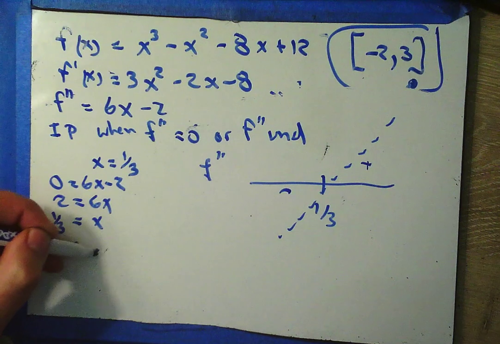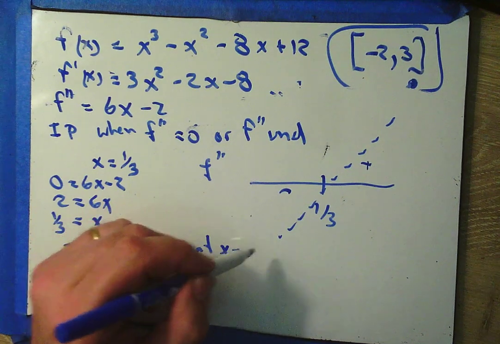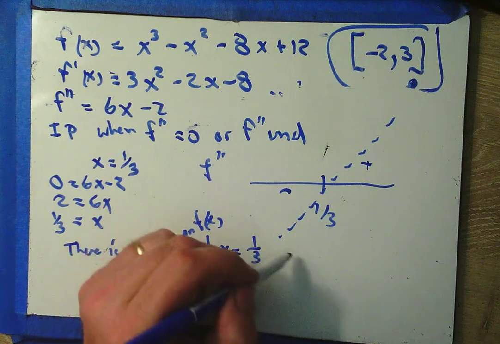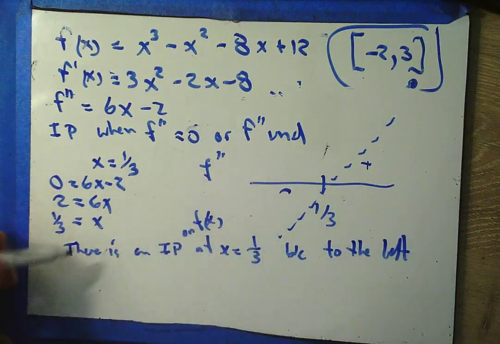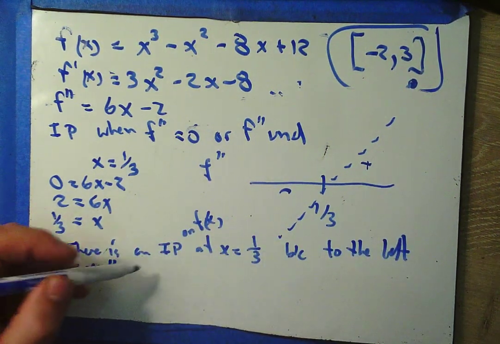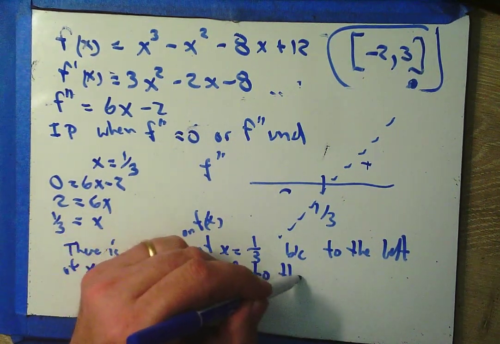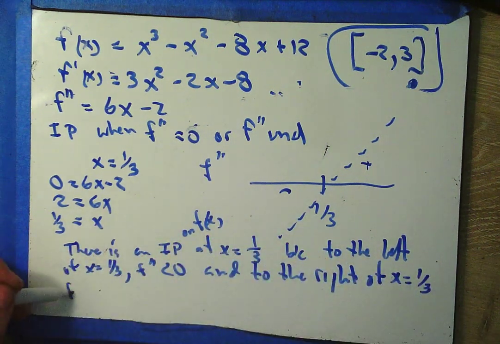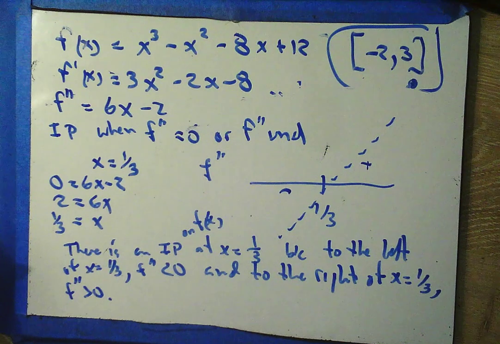So there is an inflection point on f of x at x equals 1/3, because to the left of x equals 1/3, f double prime is less than 0, and to the right of x equals 1/3, f double prime is greater than 0. We have to write justification sentences for all maxes, all mins, all inflection points.